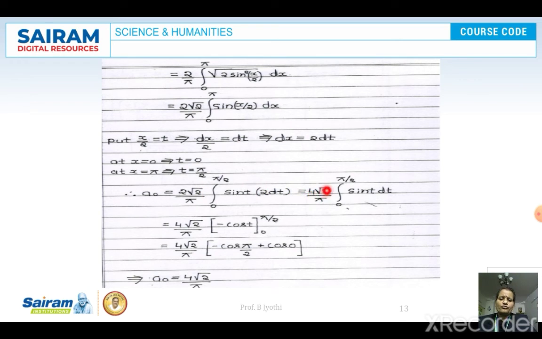So this 2, which is a constant, is taken outside. We will be getting 4 root 2 divided by pi into the integral of sin t from 0 to pi by 2. The integration of sin t is given by minus cos t. So we substitute cos of pi by 2 for the upper limit and cos of 0 for the lower limit. We know that cos pi by 2 is equal to 0 and cos 0 is 1. Because of the lower limit, we get a negative sign, so this will be 4 root 2 divided by pi. That is the value of a0.